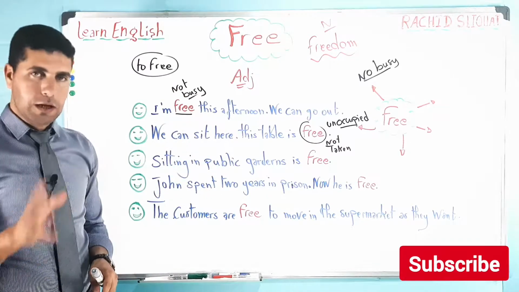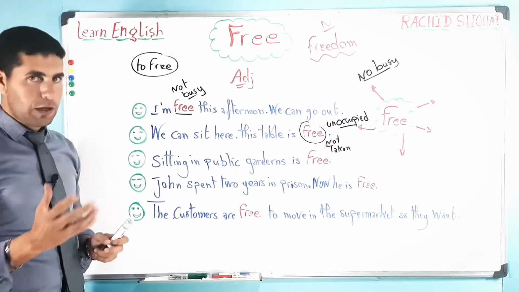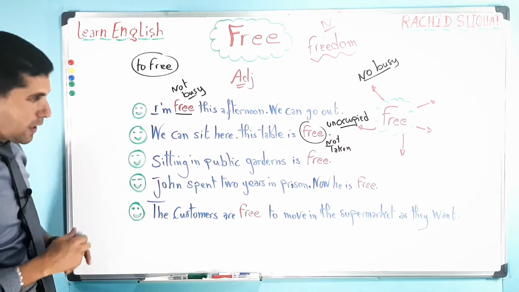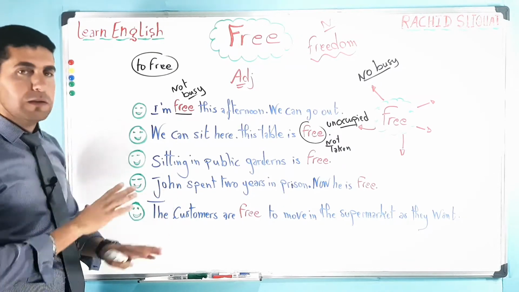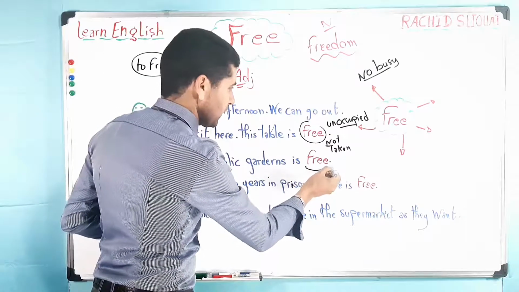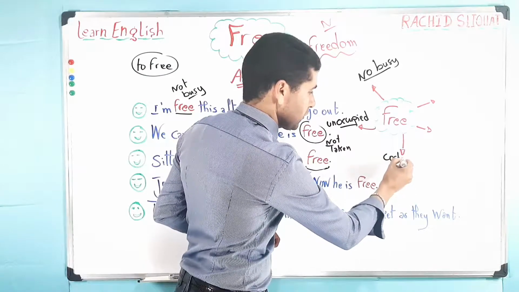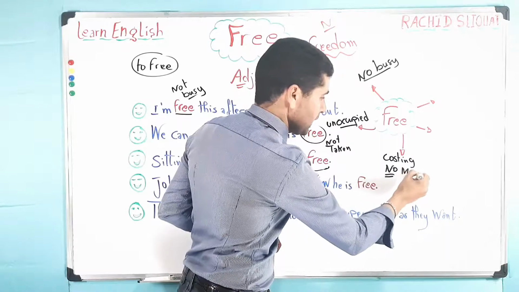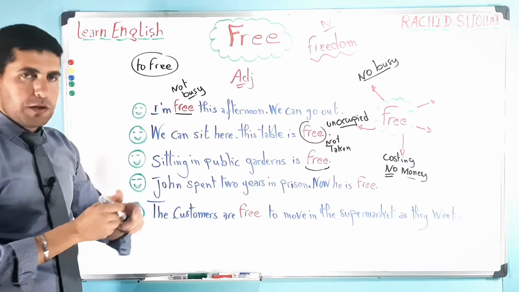Sitting in public gardens is free. Now, if you go to a public garden and sit and enjoy the fresh air, do you pay money? No, you don't pay money. So that is free. Here we can say no money, costing no money, which means you can just sit there without even paying.